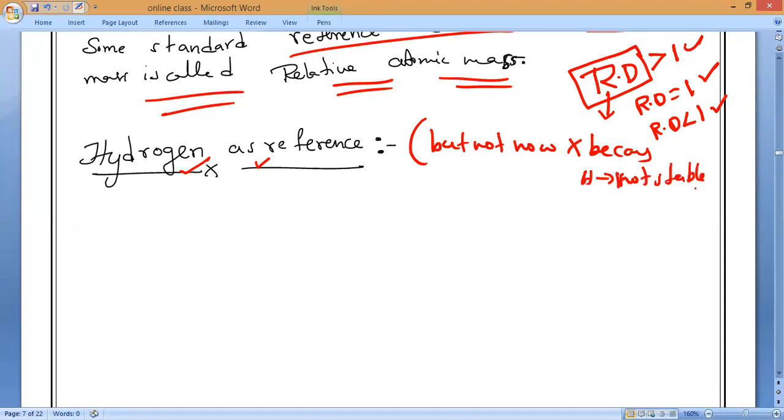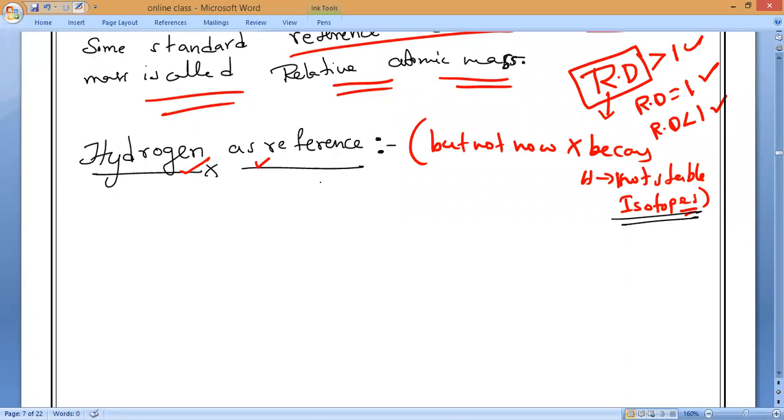It has so many isotopes, which we will study in the next chapter. Remember this word, isotopes.